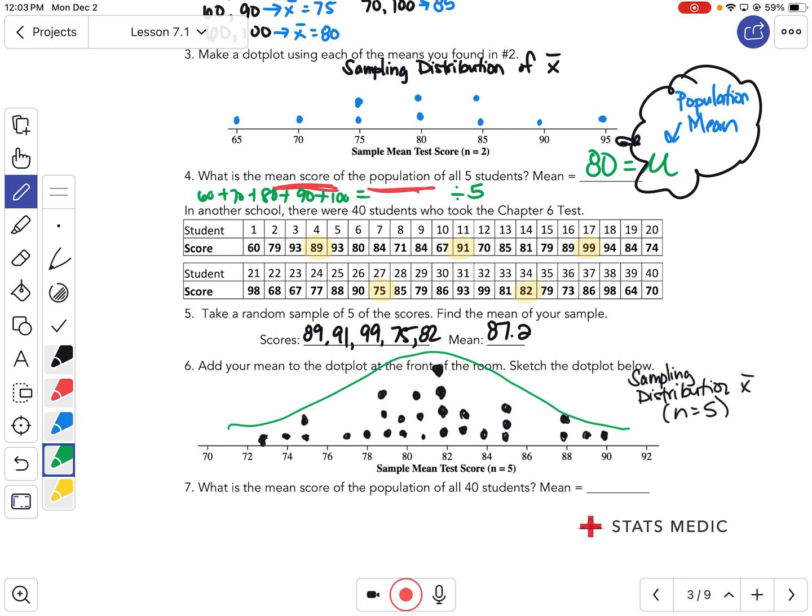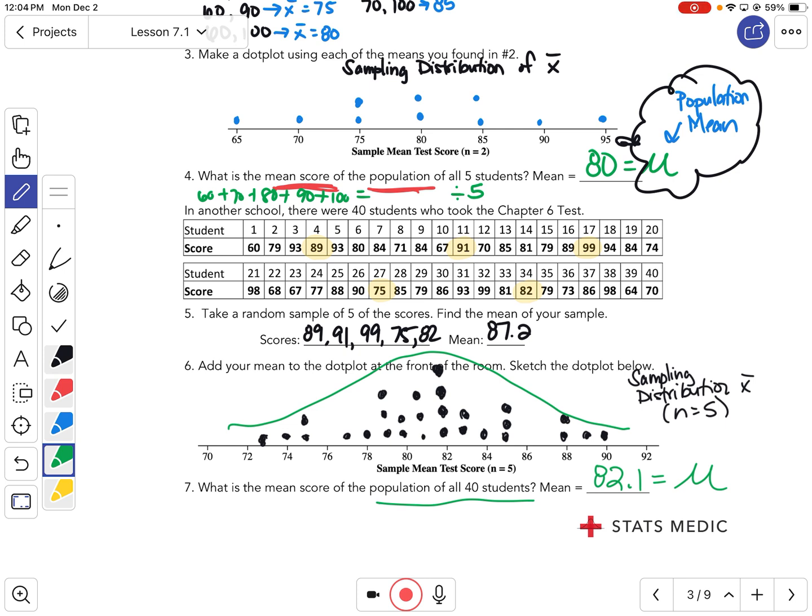If I wanted to find the population mean of all 40 students, what would I have to do? Put all their scores in and divide it by 40. I'm not going to make you do that. Here's the answer: you would have gotten 82.1. What symbol would I put there for the population mean? The weird M. I would put 82.1. And that's what today is about. Can you find a population mean? Can you take a sample and get a sample mean? Can you draw a dot plot? All of that works through that applet that we used in the beginning.